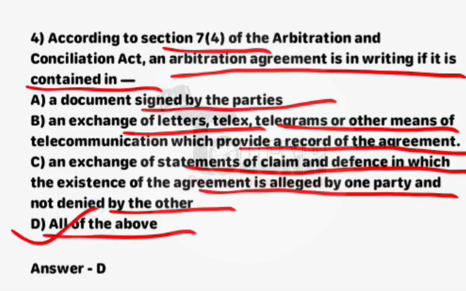An arbitration agreement is in writing if it is contained in a document signed by the parties, contained in an exchange of letters, telex, telegrams or other means of telecommunication which provide a record of the agreement, and if it is contained in an exchange of statements of claim and defense in which the existence of the agreement is alleged by one party and not denied by the other, right?